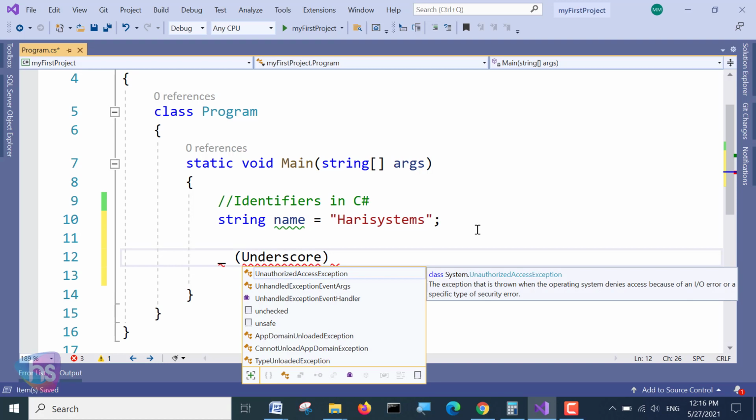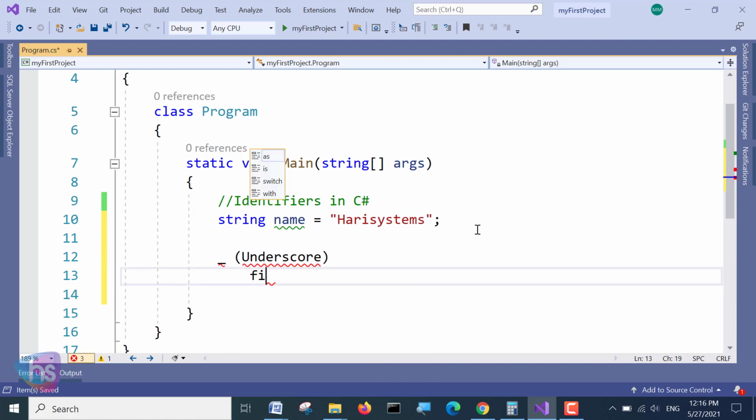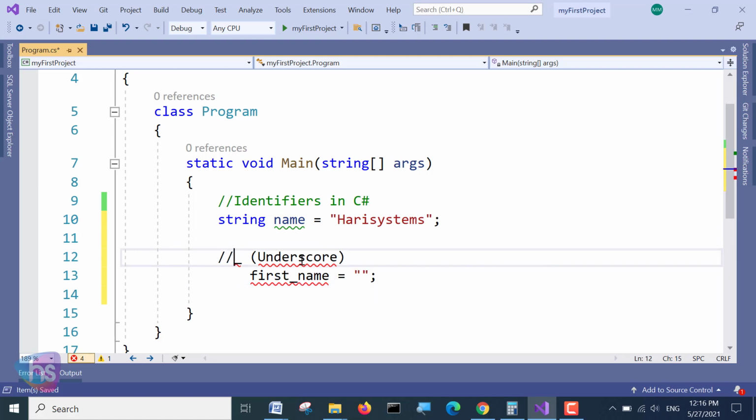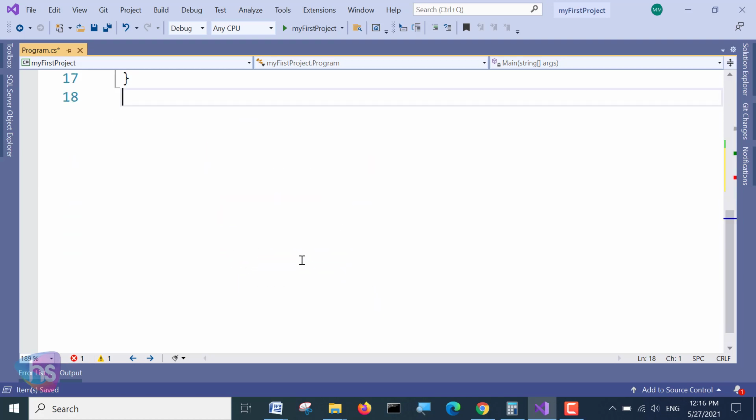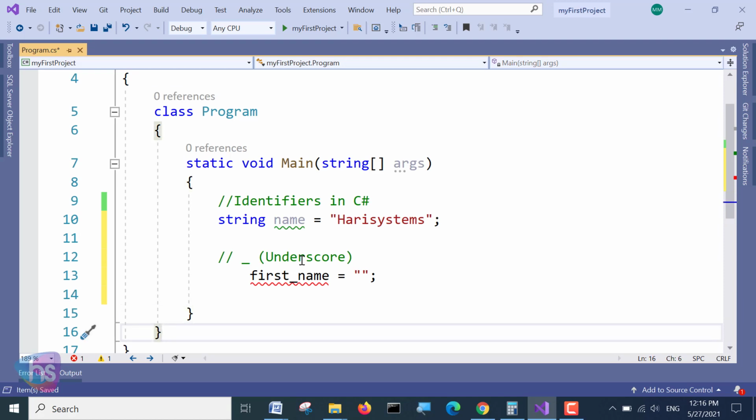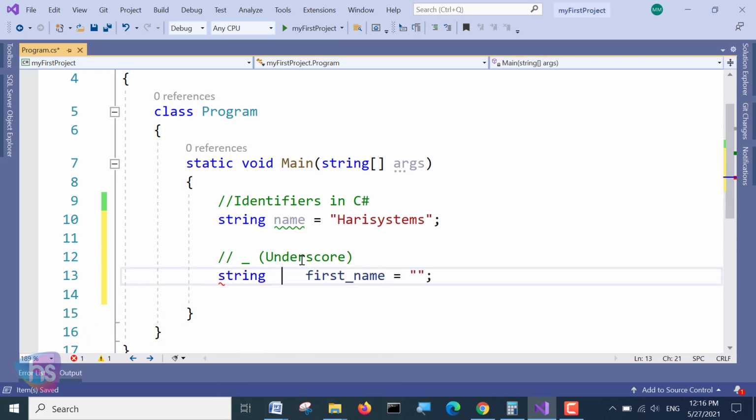When we use a name like first underscore name, with no space, yes, it is acceptable. I can make a comment here, otherwise it will show error lines. I am taking a string first_name equal to some name, John.